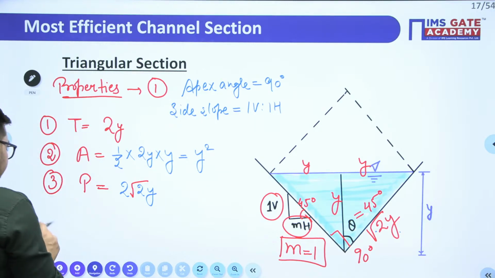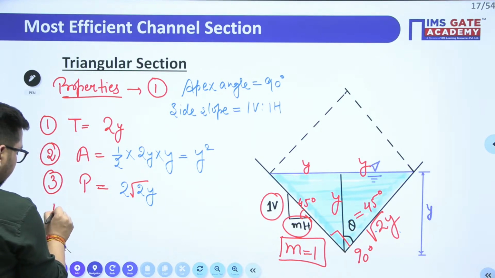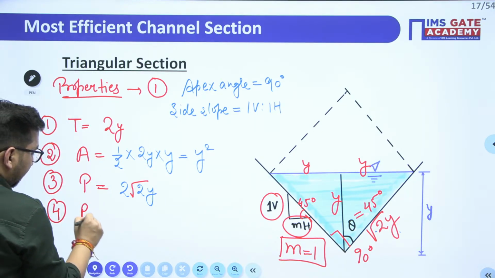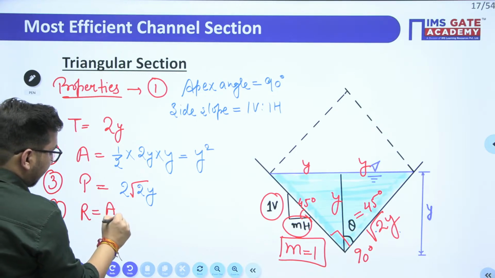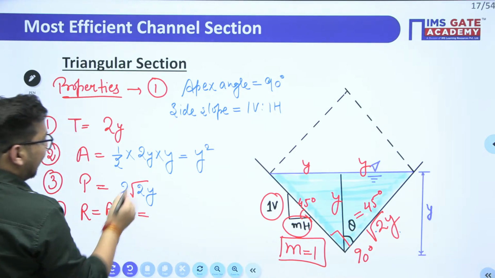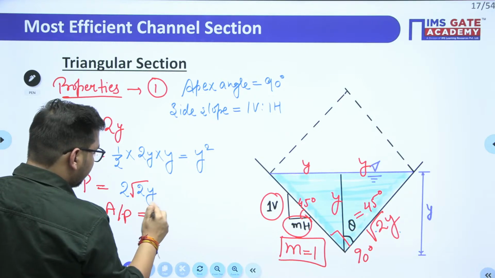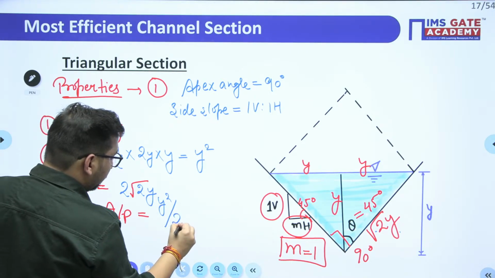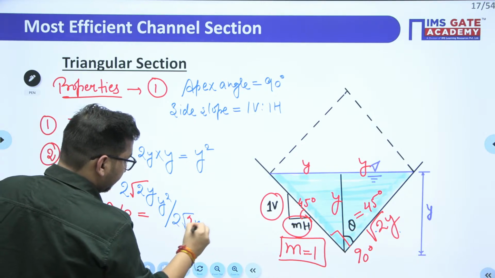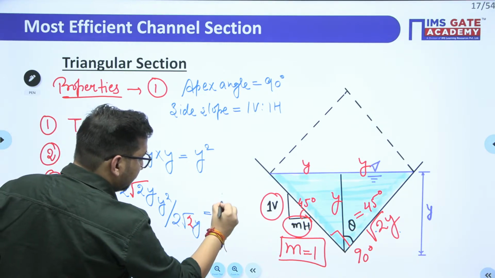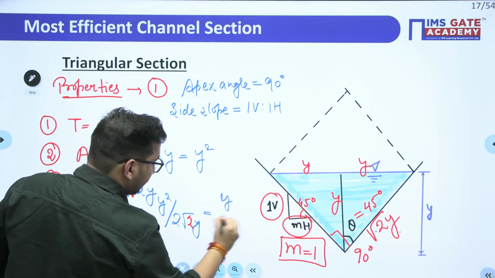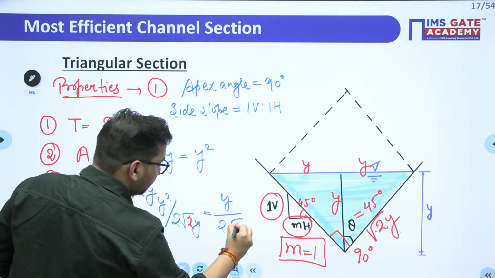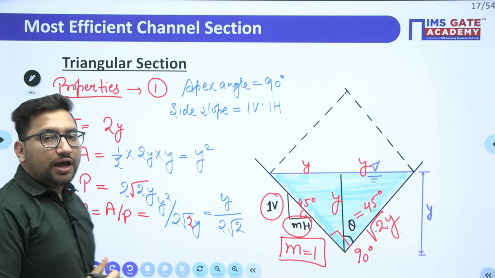Similarly, we can find out hydraulic radius, that is area upon wetted parameter. Area is y square, wetted parameter is 2 root 2y, so it will be y by 2 root 2.